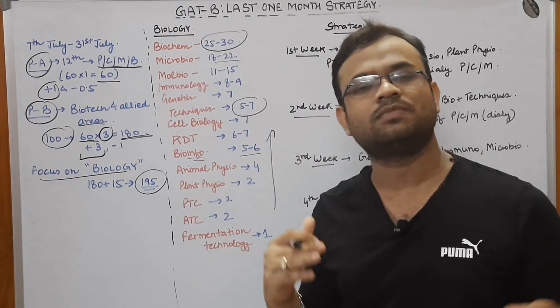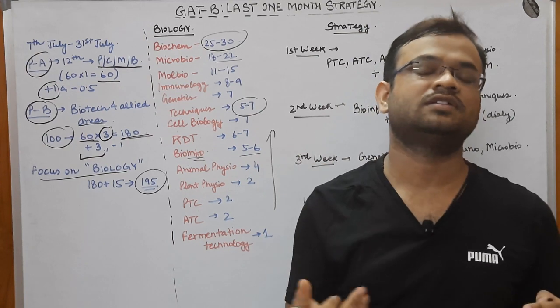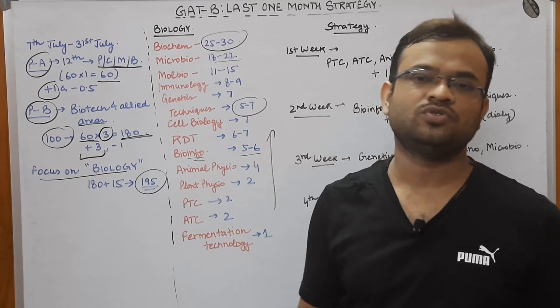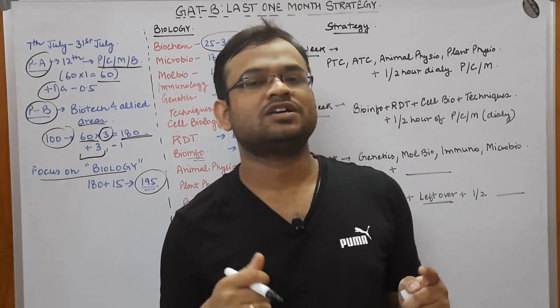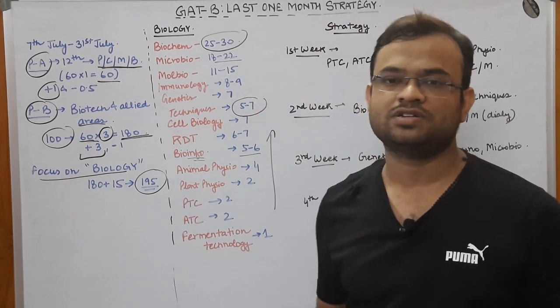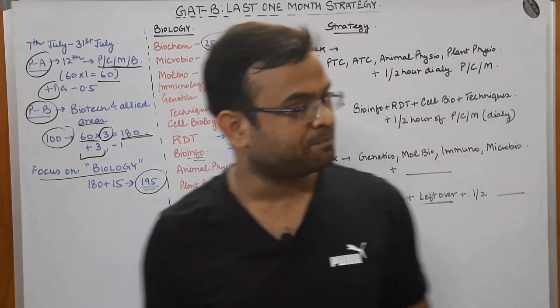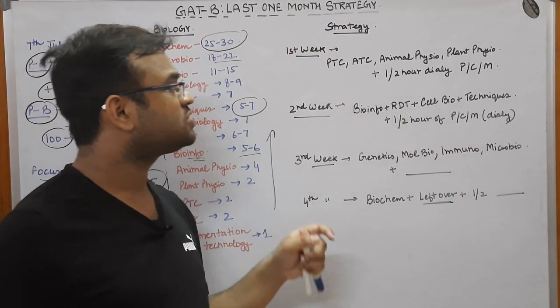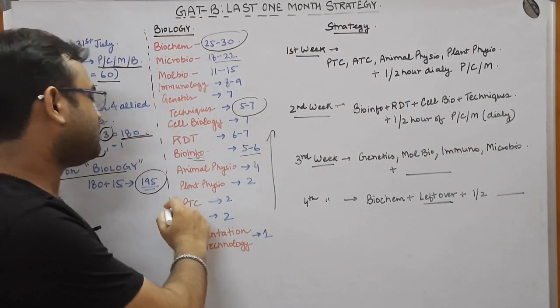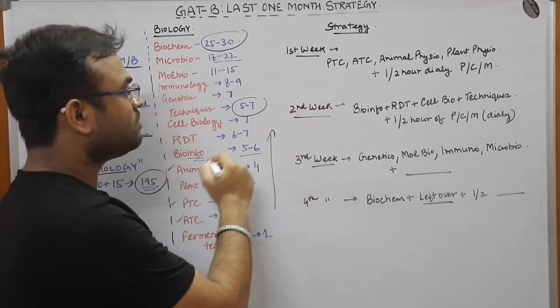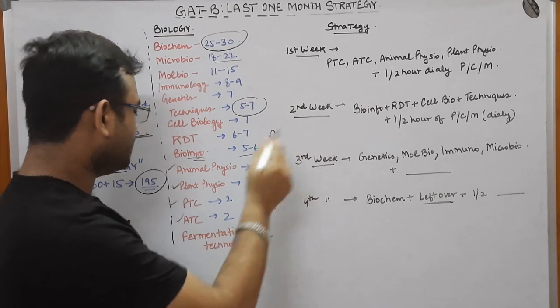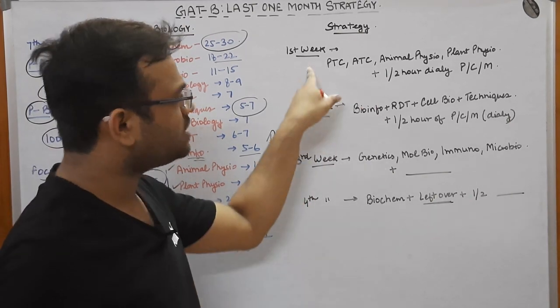This is my belief, this is my way of studying. I would have studied in this fashion. It's up to you if you want to follow or not, but students told me that the strategy that I told them for GATE examination, it worked for them. Okay, so let us come to the first week. I would have taken the plant tissue culture, the animal tissue culture, the animal physiology, plant physiology, and the leftover fermentation technology in the first week.